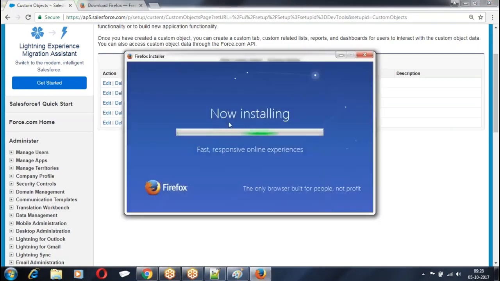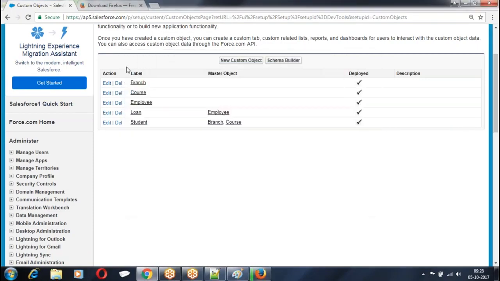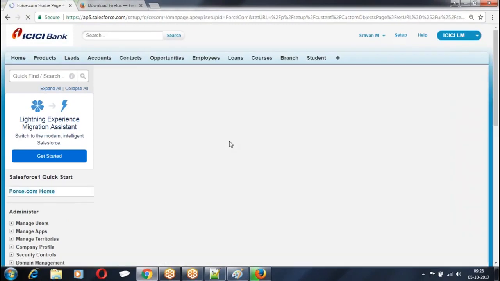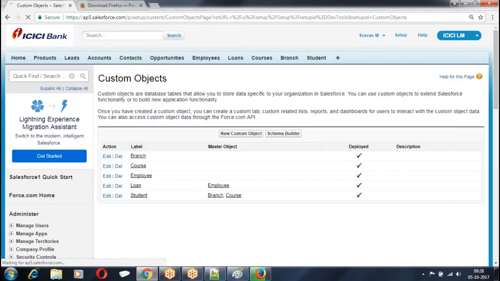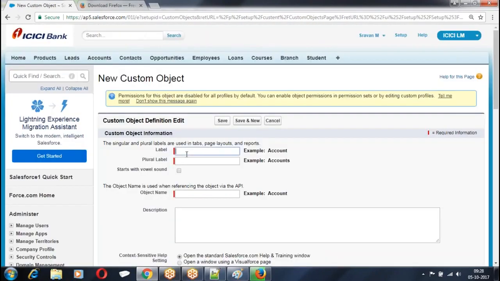Now, I will log in like 4 users. How do you create an object? Setup, build, create, objects, new custom object, customer.